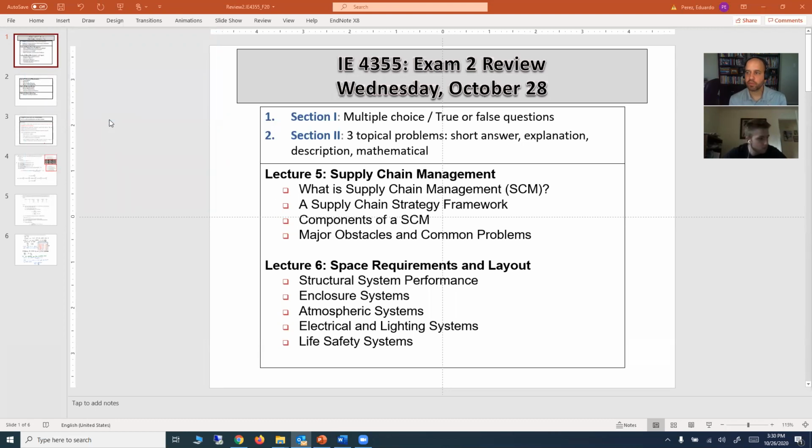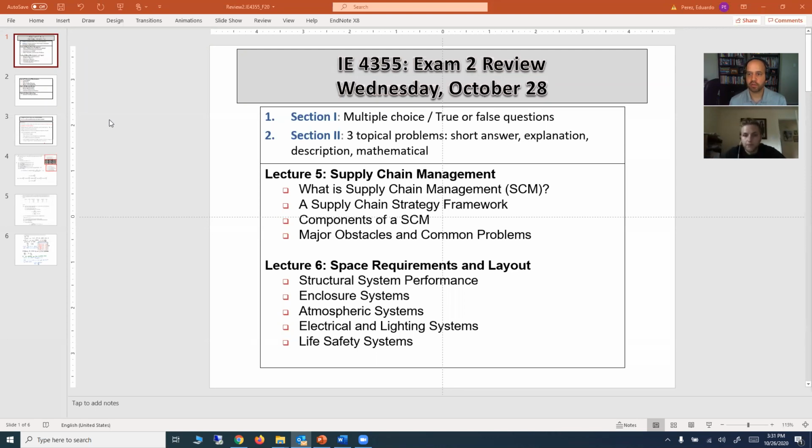So in terms of the exam, it is scheduled for Wednesday, October 28th, which is this Wednesday, 2 days from today. And the exam is going to be, in terms of the format, similar to the first exam.